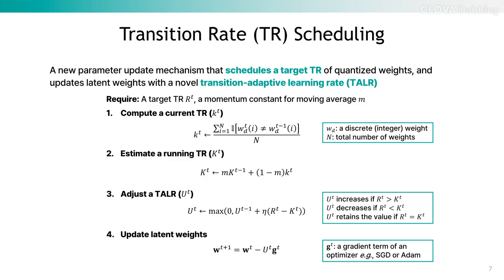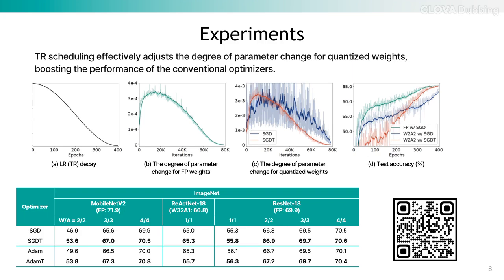Here is how our method works. We first define a target transition rate and introduce a momentum term that tracks the running transition rate during training. By comparing the running transition rate with the target rate, we adjust the effective update strength, which we call transition-aware learning rate. In this way, the parameter updates of latent weights are adaptively scaled to control the transition dynamics of quantized weights. Finally, let us look at the experimental results.